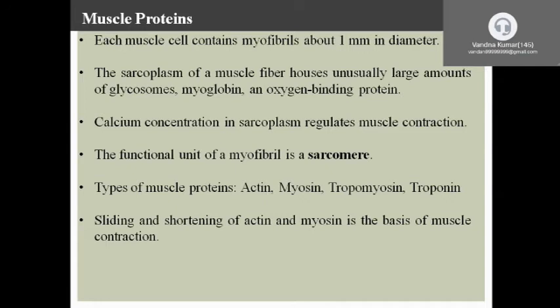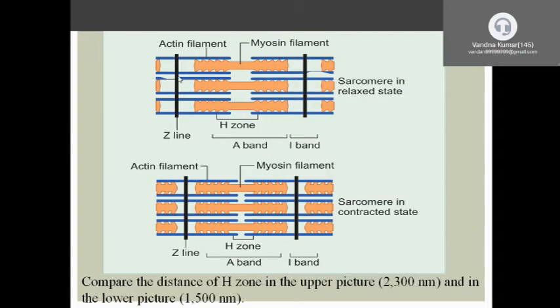Sliding and shortening of the actin and myosin is the basis of muscle contraction. You can see this is the dark band, that is the A band, and this is the light band, that is the I band. They are arranged alternately.